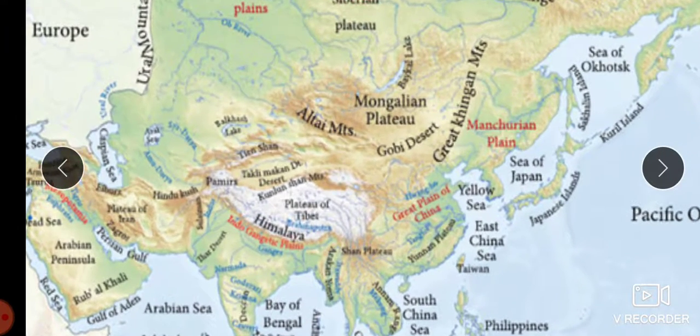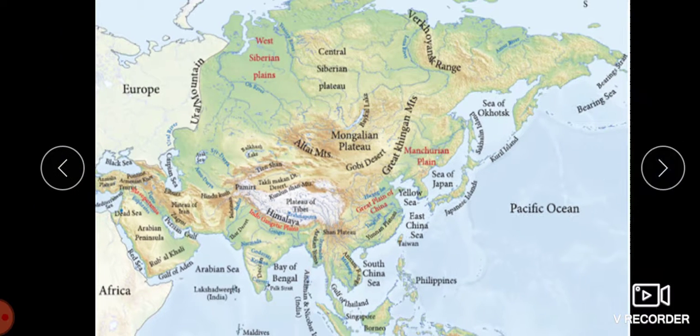We are having here the Himalayas, children. You can see. And now we will move on to the southern plateaus. They are the oldest plateaus made of hard crystalline rocks. They comprise the plateau of Arabia, the Deccan Plateau of India, the plateau of Yunnan in Indochina, and the Shan Plateau in Myanmar. So the plateau of Arabia occupies the entire Arabian Peninsula and it is a dry region.